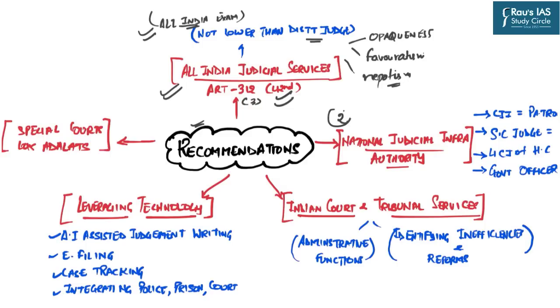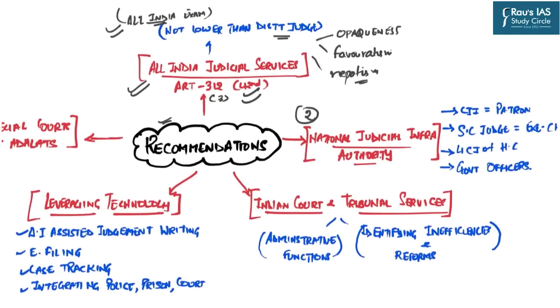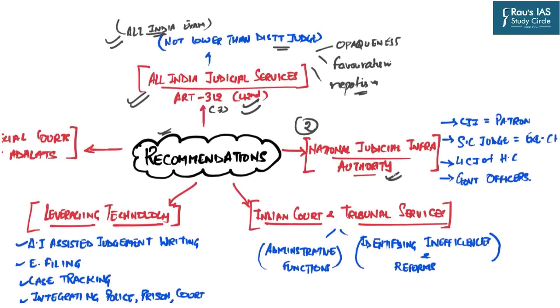The second suggestion is creation of the National Judicial Infrastructure Authority. Now, this authority will be the umbrella organization in order to strengthen and build the infrastructure of our courts. It is recommended that the Chief Justice of India will be the patron-in-chief of this particular body. The Supreme Court judge will be the executive chairman. There will be 4 Chief Justices of the High Courts in this particular body. And then there will be government officers also, for example, the secretaries.